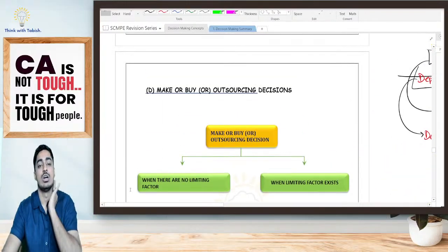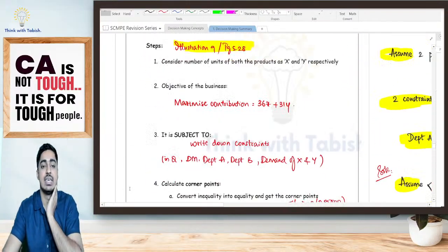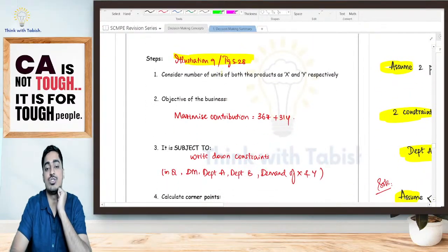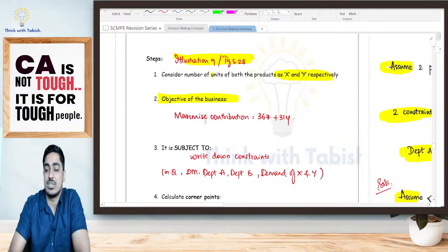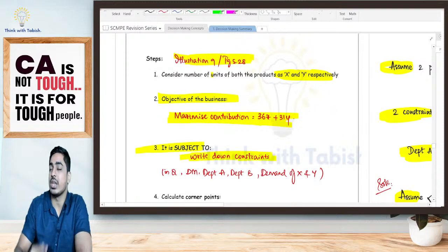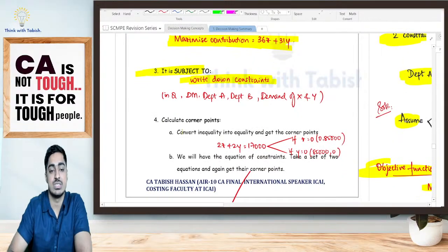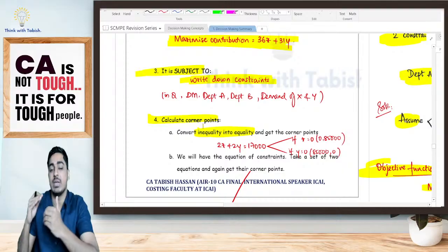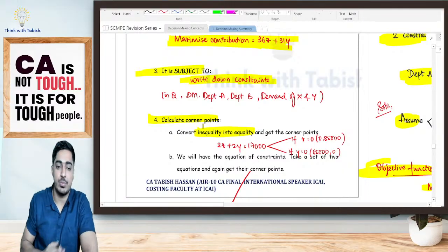Now, giving you a quick summary, students, pay attention. Very simple it is. Firstly, I will consider the number of units sold as X and Y. Okay. I will set my objective function. What is my objective? Maximize the contribution. In our case, it was 36X plus 31Y. However, it is subject to my constraints. So I'm going to write down all the constraints one by one. Next, I should be getting my corner points. I'll be getting my corner points in 2 different ways. First, I will convert my inequality into equality, get my corner points, fine.